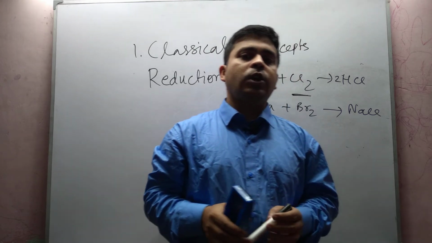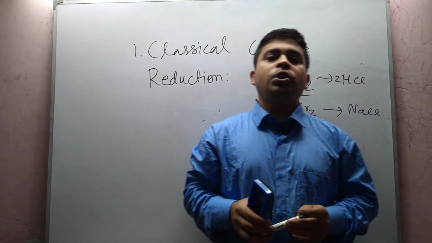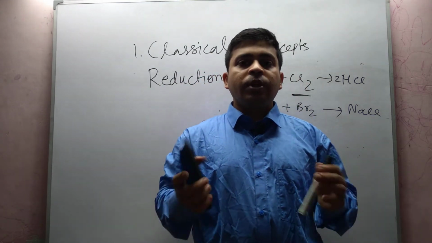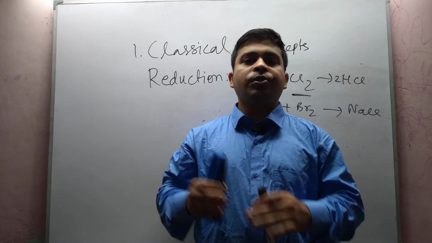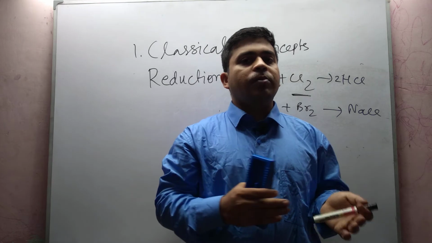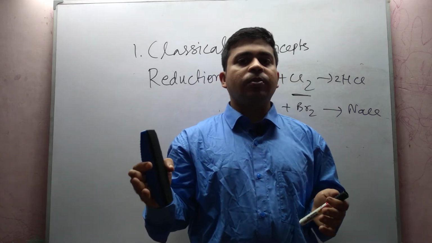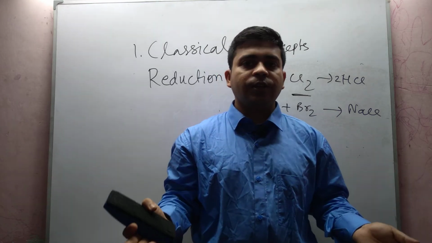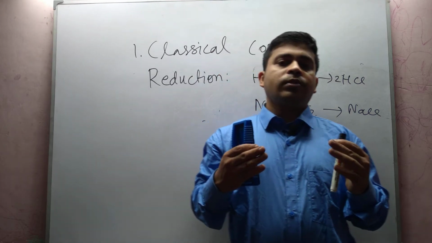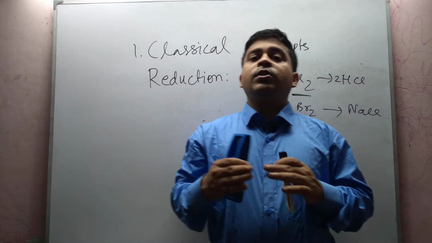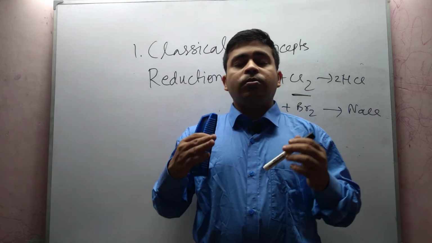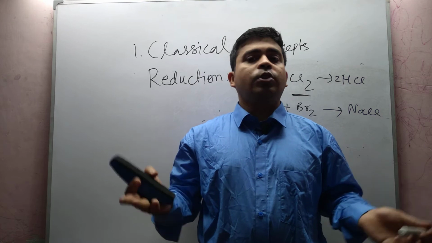To understand the oxidizing and reducing agent, you have to understand what is oxidation and what is reduction. If a chemical species is oxidized to another chemical species, then the chemical species which oxidizes the other is called oxidizing agent. In simple terms, a substance that reduces other substance, we call that substance a reducing agent.